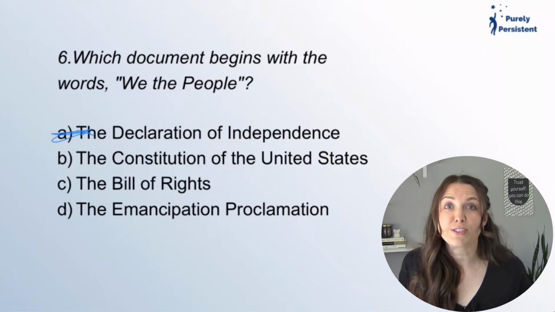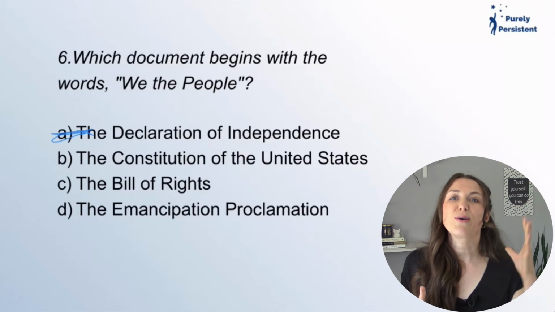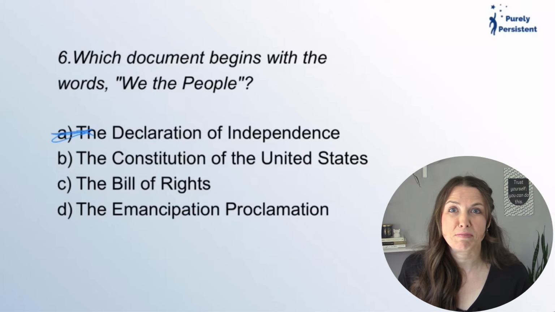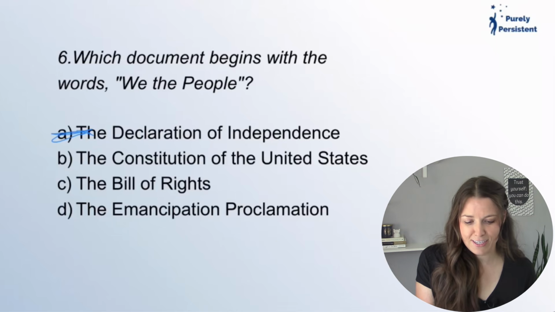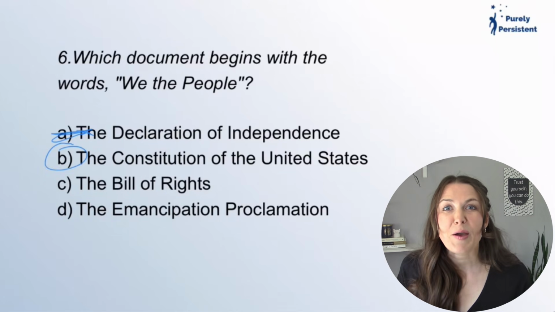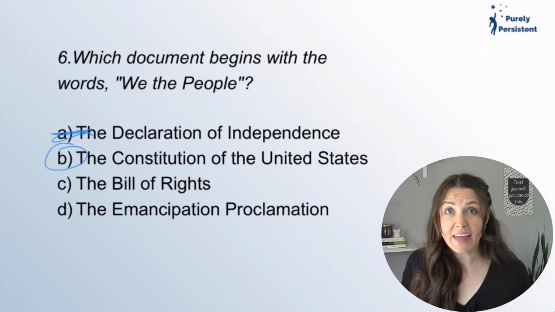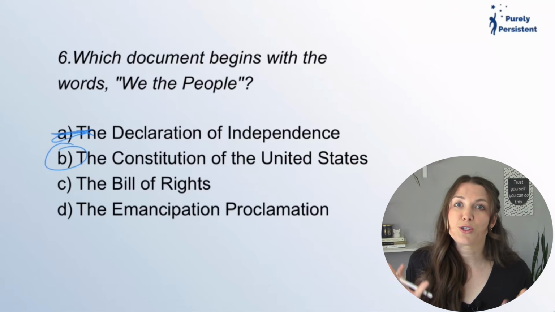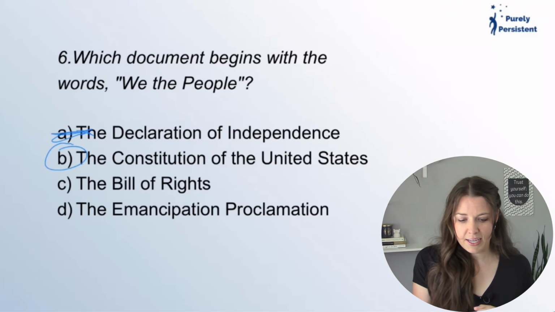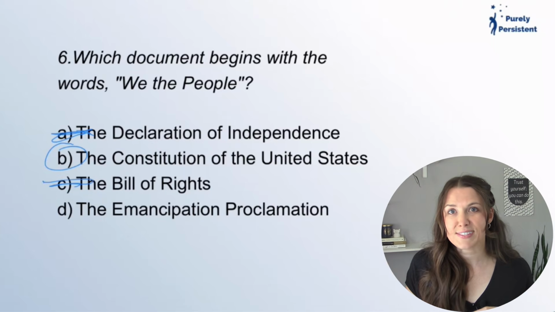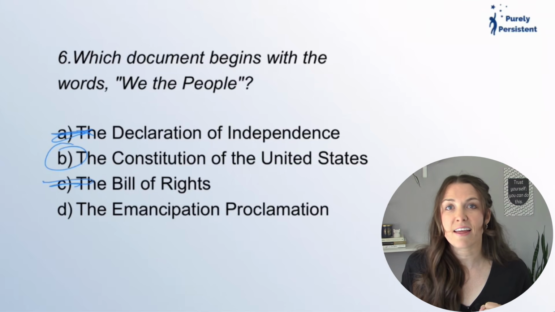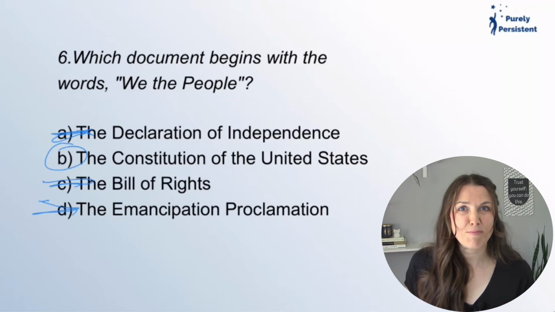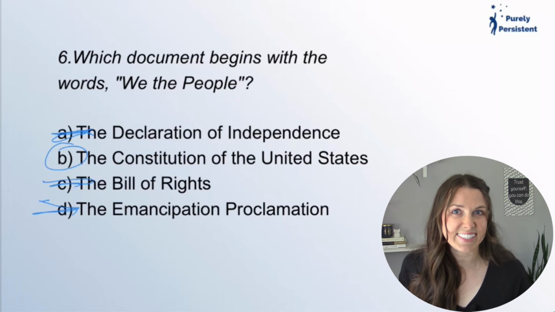Then we have the Constitution, right? The Constitution goes through and explains, here is what our country is founded upon, okay? And actually that one is the answer. But let's go over the next ones. Bill of Rights, that would be the top 10 or the first 10 amendments to the Constitution. And the Emancipation Proclamation is during slavery, indicating that our country will not have slavery anymore. So our answer is B, the Constitution of the United States.